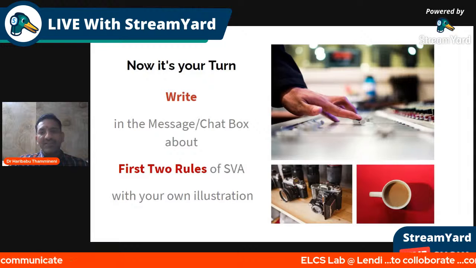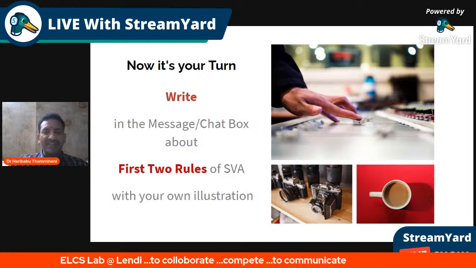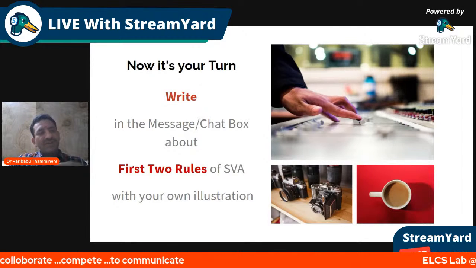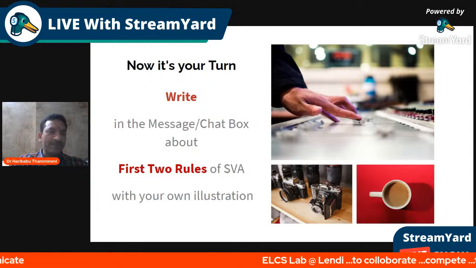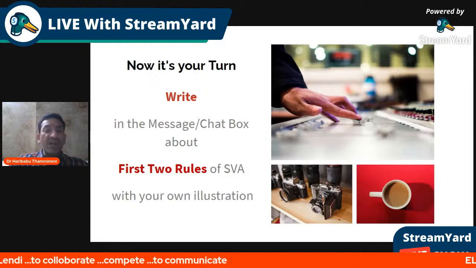If it is singular, the verb takes s or es. If it is plural, the verb comes as it is. Similarly, rule number two talks about the subject that comes with a prepositional phrase, like one of the eggs. Of the eggs is a prepositional phrase. Here, eggs is not the subject. One is the subject. One is singular.